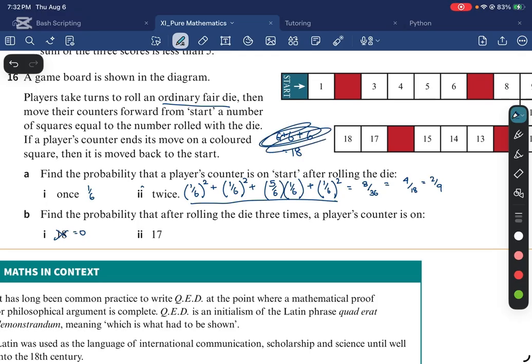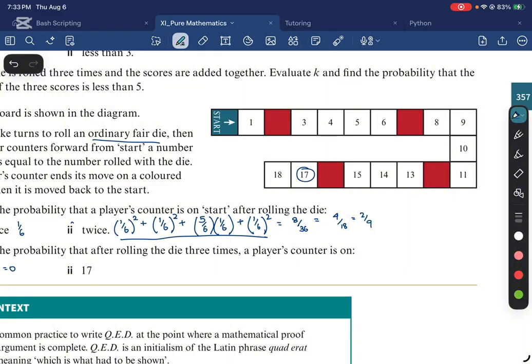All right. Now we need to find the probability that it's on 17. All right. And 17 is only 6, 6, 5, right? 17 is 6 plus 6 plus 5. It's only 1 less than 18. So we need very high numbers to get to 17. We need a 6 and a 6 and a 5, but we just need to figure out the correct order of this. So let's see.